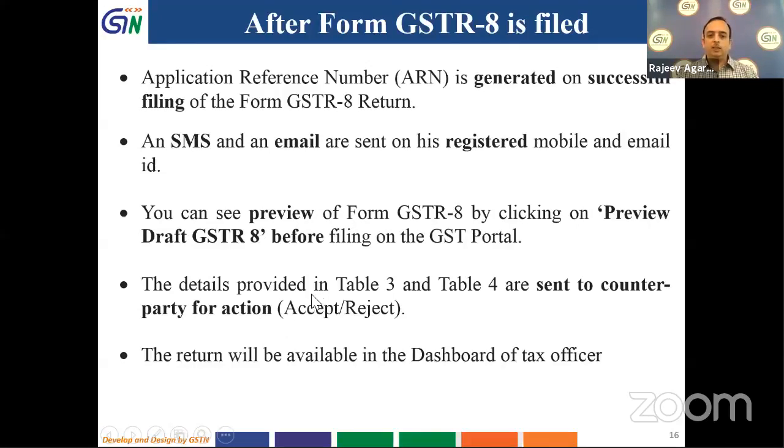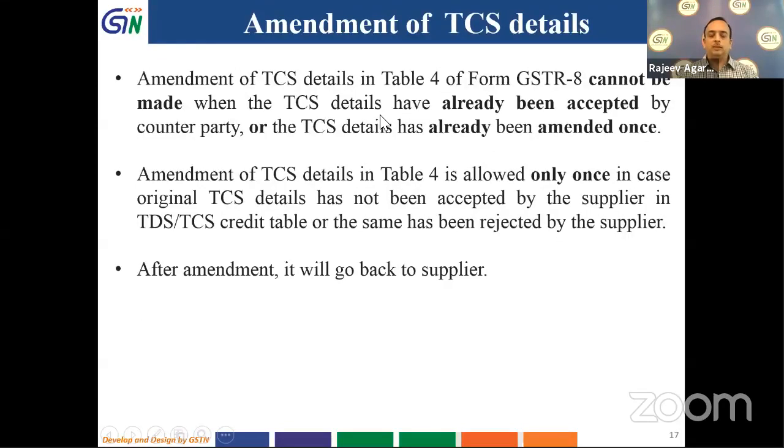And then the details which are entered in table 3 and table 4 are sent to the counterparty for action. They can either accept it or they can reject it also. So the details which e-commerce operator fills in goes for acceptance and rejection to the counterparty, to the suppliers. But you must note that this acceptance and rejection could be done only once in the Form GSTR 8. Then amendment of TCS details in table 4 of Form GSTR 8 cannot be made if it has been accepted by the counterparty.